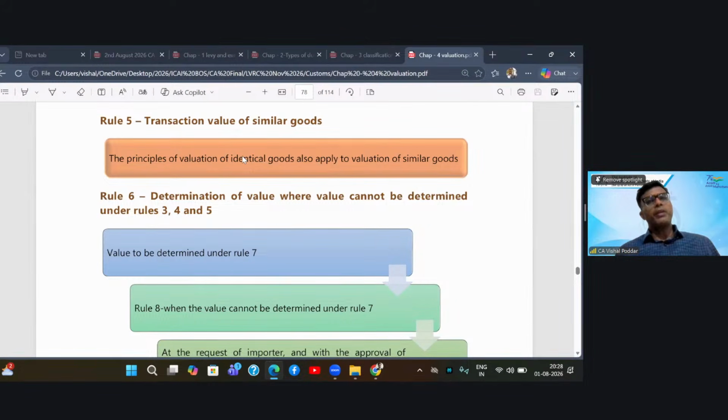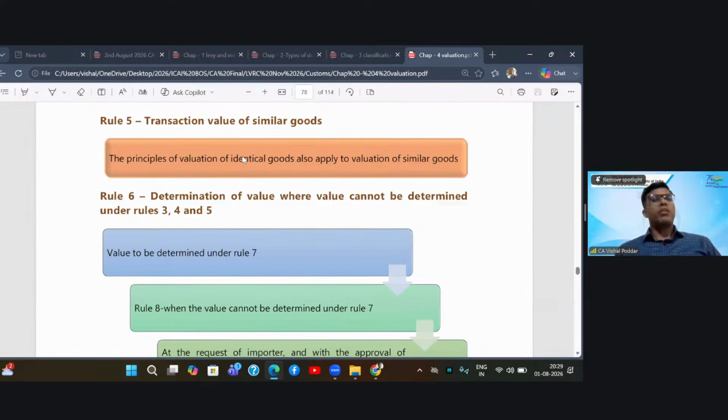Both are ultimately pencils, having the same characteristics, same functionality, same use, and also they are commercially interchangeable. Commercially interchangeable means when you go to a shop and the buyer is asking for Natraj, but if Natraj is not available, the buyer is ready to buy Camlin. So it is said to be commercially interchangeable.